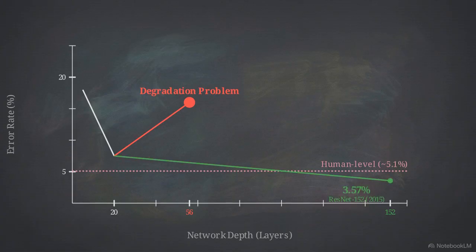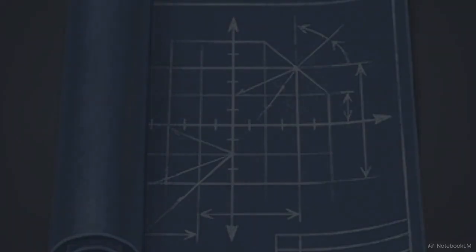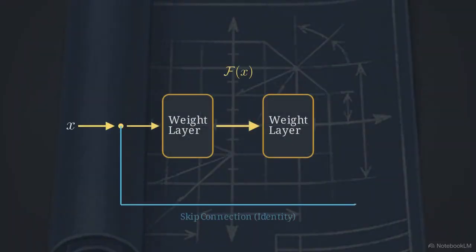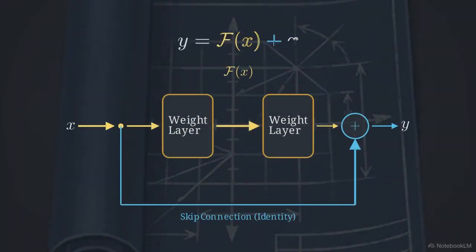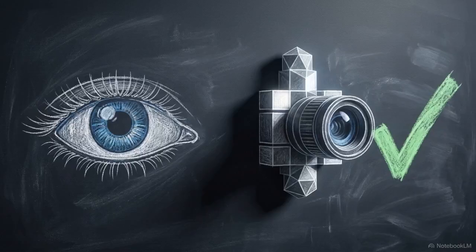In 2015, ResNet 152 bypassed this limit using residual skip connections. Instead of mapping the full input, layers only had to fit the residual error. This design reached a 3.57% error rate, which, for the first time, surpassed human-level performance on the ImageNet challenge.